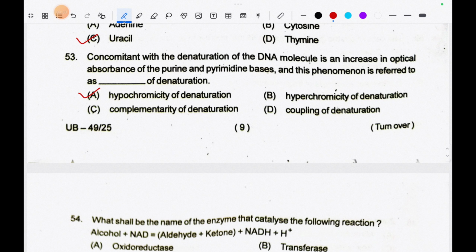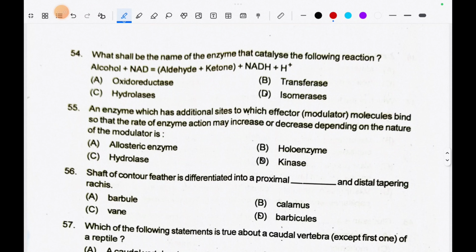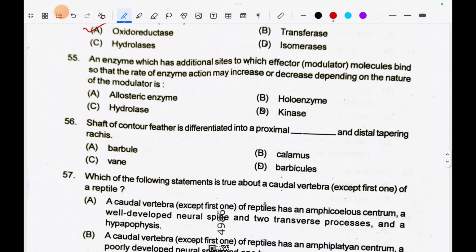hypochromicity of denaturation. Question number 54: What shall be the name of the enzyme that catalyzes the following reaction? Alcohol plus NAD equals aldehyde plus ketone plus NADH plus H plus. So the correct answer is oxidoreductase.